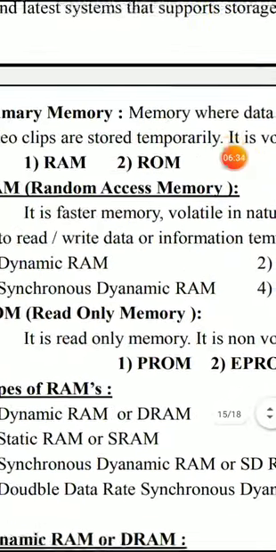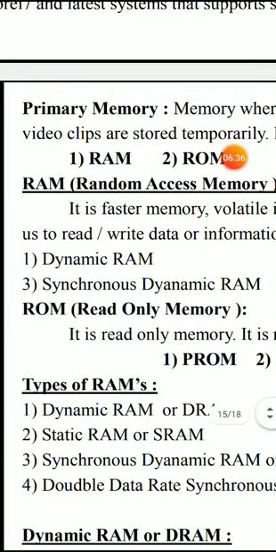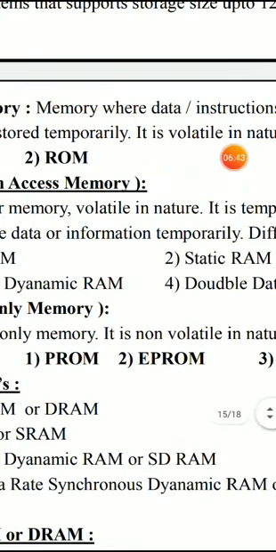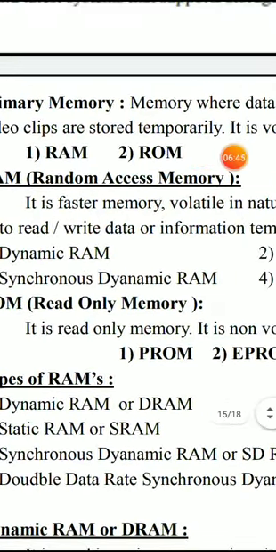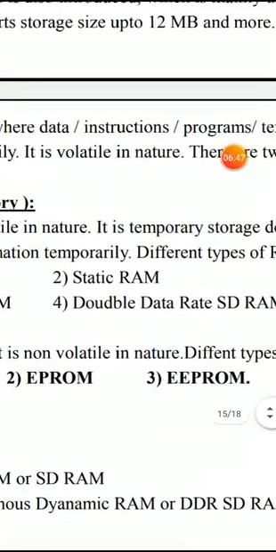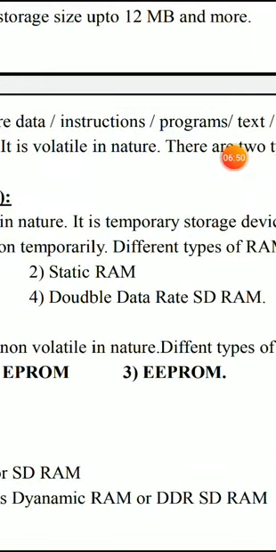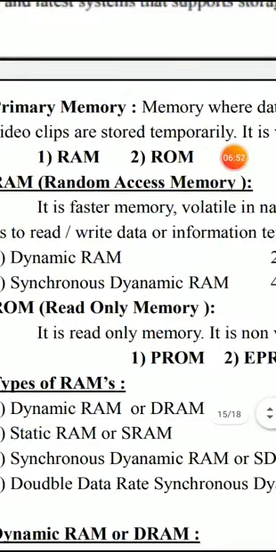Different kinds of RAMs are available on a computer system. Those RAMs are known as dynamic RAM, static RAM, synchronous dynamic RAM, or double data rate SDRAM. Here we will study them one by one.